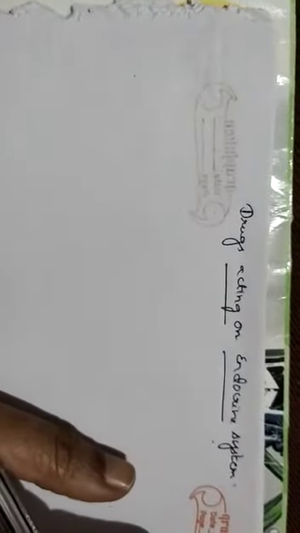Dear students, so I had started with a new topic, drugs acting on endocrine system. In the previous class, we had an online discussion on what the endocrine system is. Normally the endocrine system includes the endocrine gland.